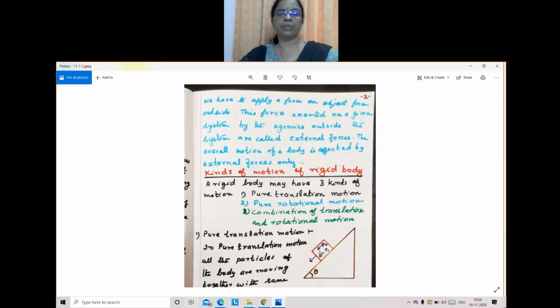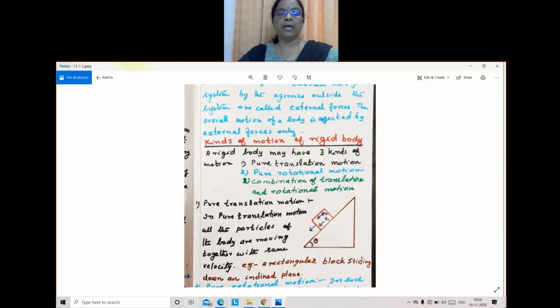Such a motion is pure translation motion. No rotation is there. Only downward movement, that means it covers linear distance only. Another example, can you tell? Another example for pure translation motion.